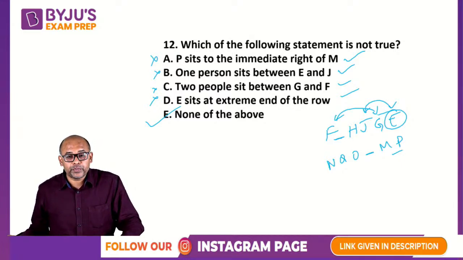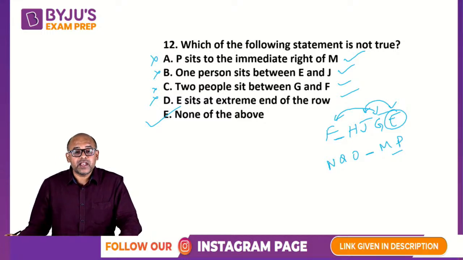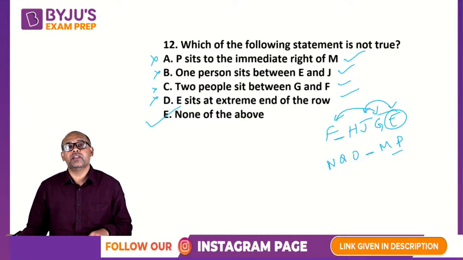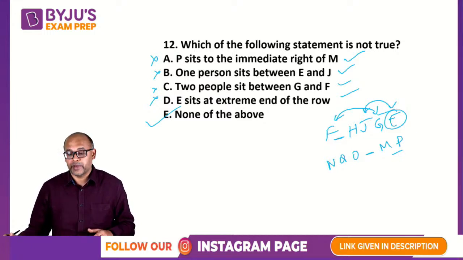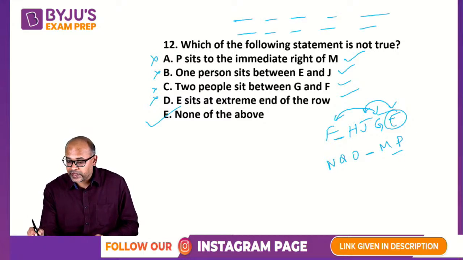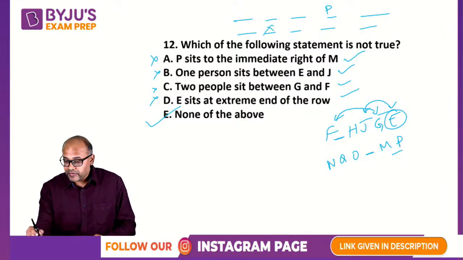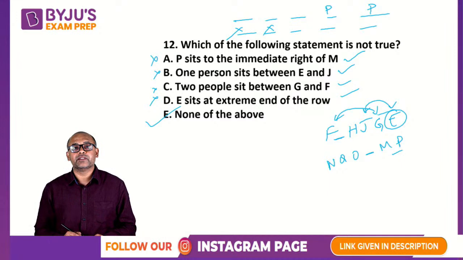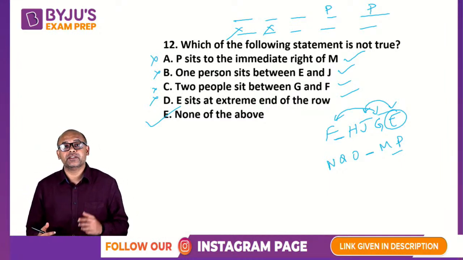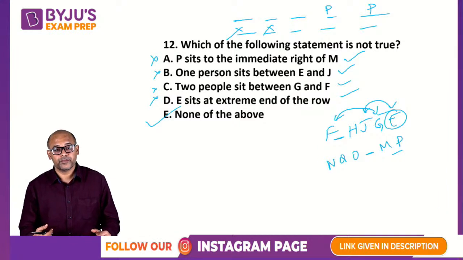F is sitting opposite to P wala sentence says. See, Sahil, the problem is diagonally opposite ka matlab hai mirror image. Unless you know where is P, you will not know what is the mirror image. See, if I say 1, 2, 3, 4, 5 and 1, 2, 3, 4, 5, if P is here, then diagonally opposite will be this place. If P is here, then diagonally opposite will be this place. So if I start with that sentence, I will not know where to place P. That's the problem. Okay?